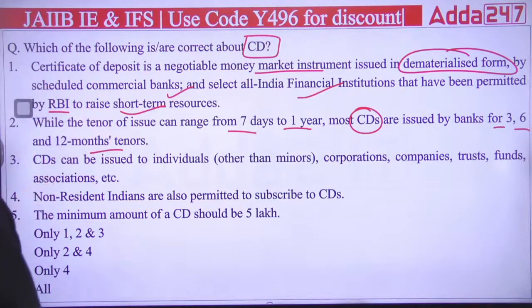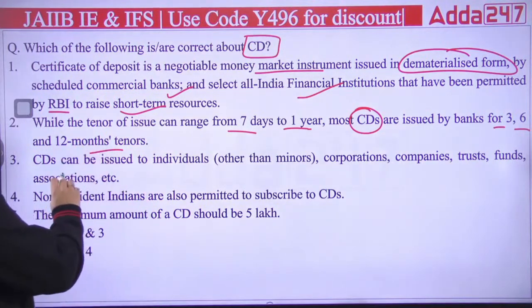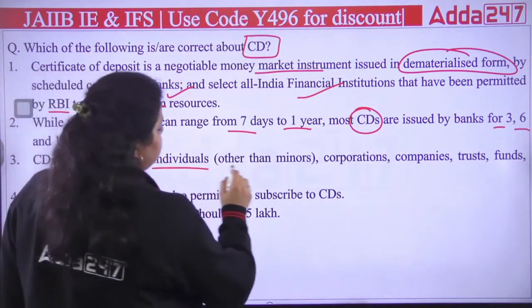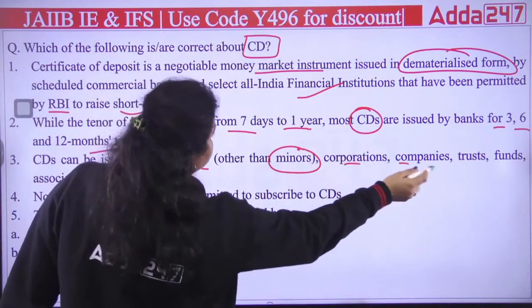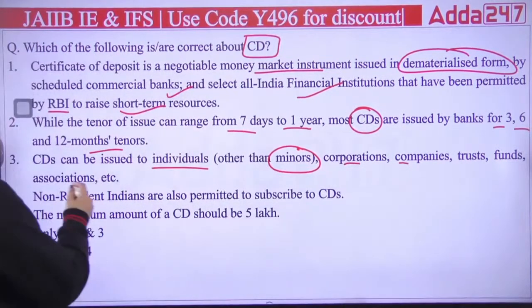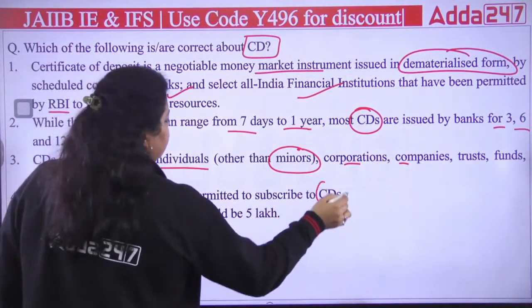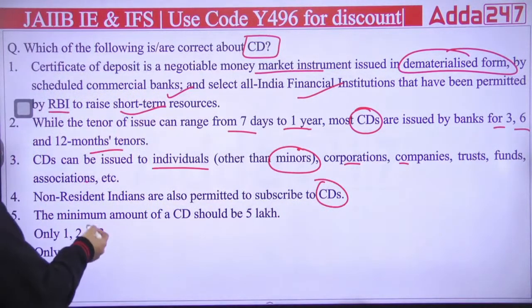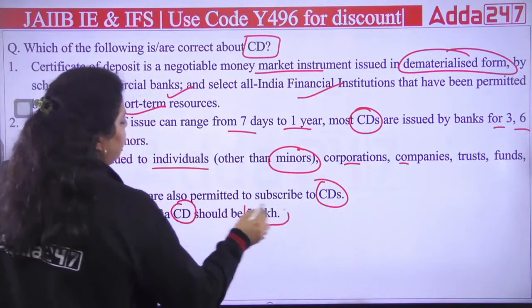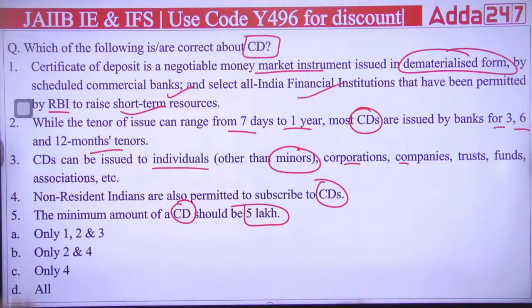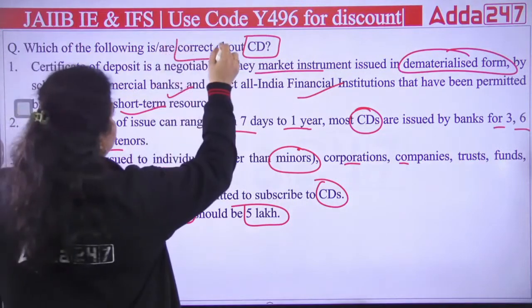Next, a certificate of deposit can be issued to individuals other than minors, corporations, companies, trust funds, associations, etc. Fourth is saying NRIs are also permitted to subscribe to certificates of deposit. Fifth is saying the minimum amount of a CD should be 5 lakh and thereafter it should be in multiples of 5 lakh.